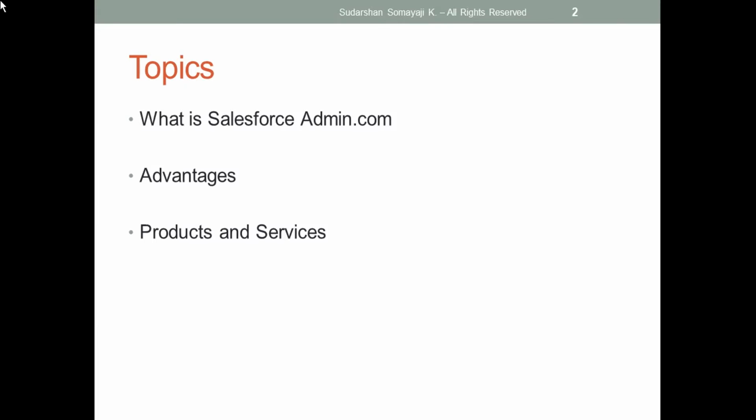Assume I have one object or one table, and in the same object I want to update some field when I do some operation on my page. For example, as a user I'm saving customer information. Once I save the customer information, some fields should auto populate on the same object. Then there is no need to write any code for that; I can do it using the configuration part. That is the help of an admin, that's what we can do with admin.